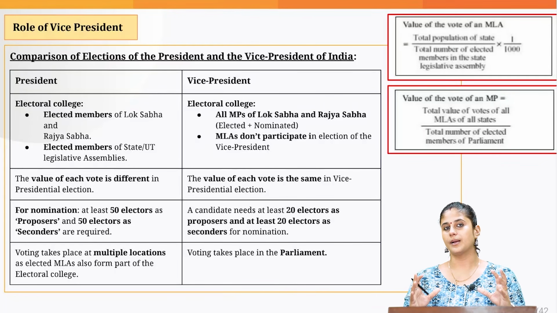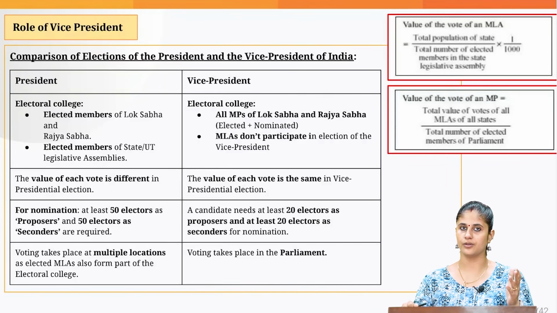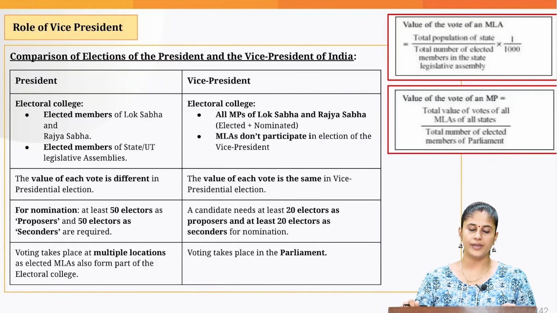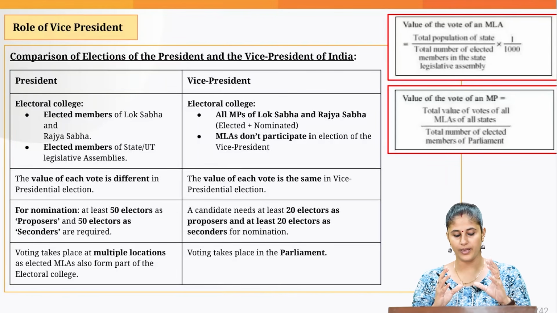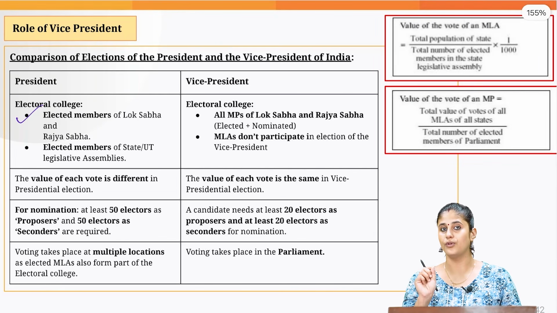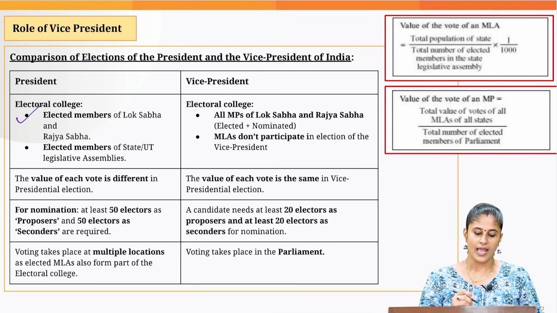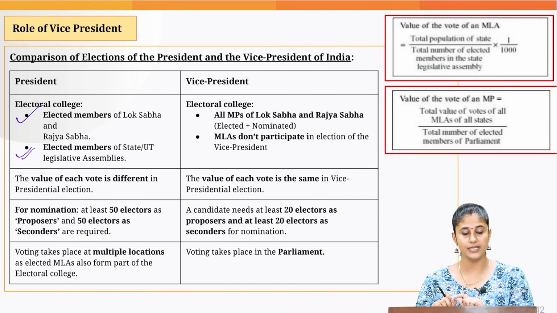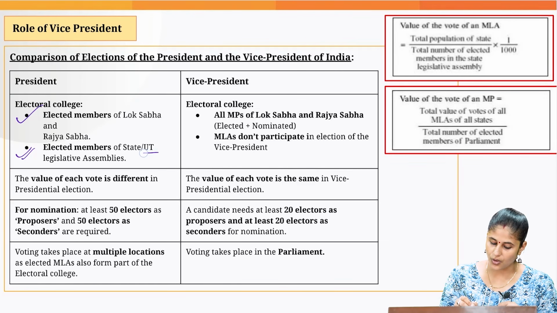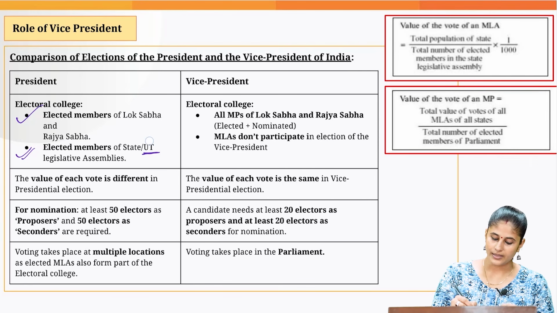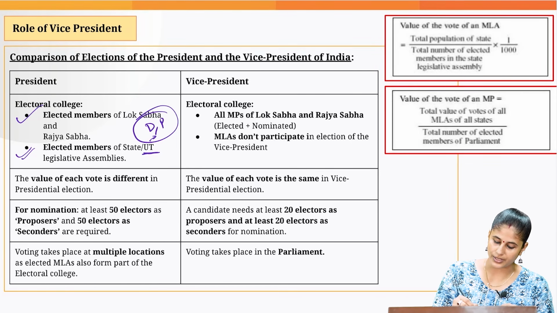Now, let's draw a comparison between the election for the post of President and the post of Vice President. When you talk about the electoral college for the presidential election, we have elected members of Lok Sabha as well as Rajya Sabha, elected members of the state legislative assemblies, and elected members of the union territory assemblies, that is Delhi and Puducherry.